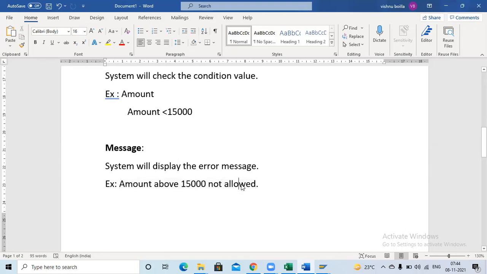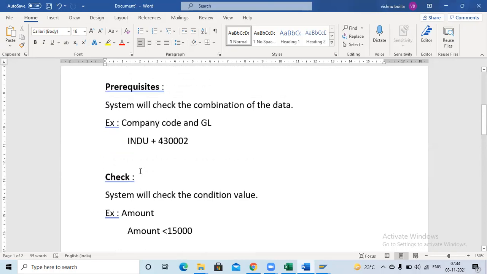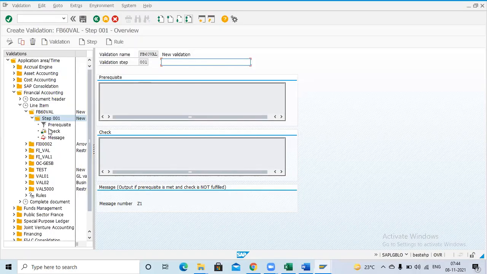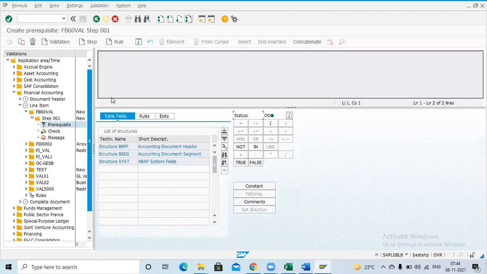Okay, so these three are important: what is a prerequisite, what is a check, and what is a message. Now coming to the prerequisite, just click on the prerequisite. Okay, so this is the prerequisite data.